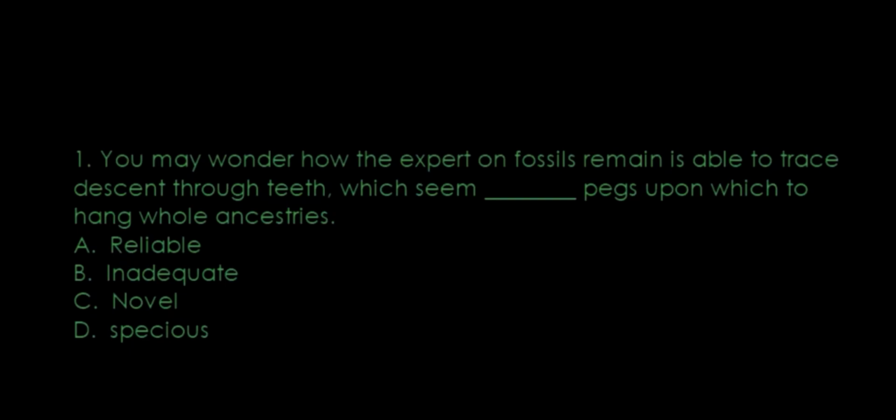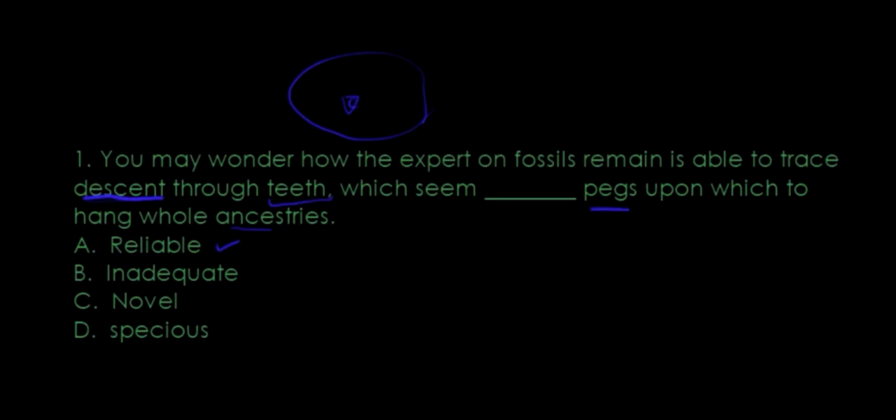So what I understand is they're saying, you're deciding upon the descent through teeth. I mean, that's a very small piece of the entire living creature, right? So they're saying, which seems dash pegs upon which to hang the whole ancestries. So that means you're hanging the whole entire ancestries onto that small thing. So it's reliable, maybe it is reliable, but it's not enough.